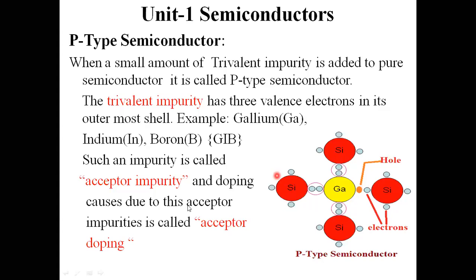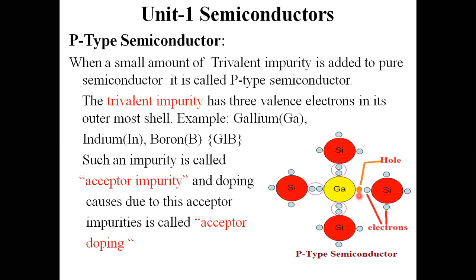Doping caused by this acceptor impurity is called acceptor doping. Some vacant position is there, and it can accept some charge carrier in this vacant position and make some bonding. By adding more gallium atoms into this silicon crystal, the number of holes keeps on increasing, depending upon the trivalent impurities.